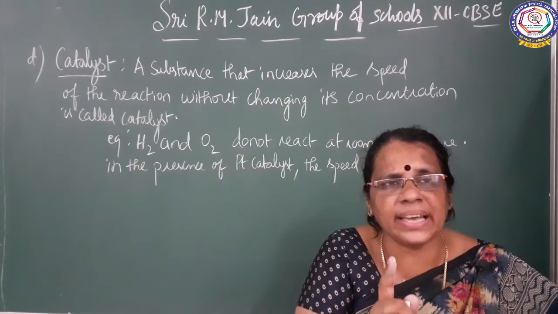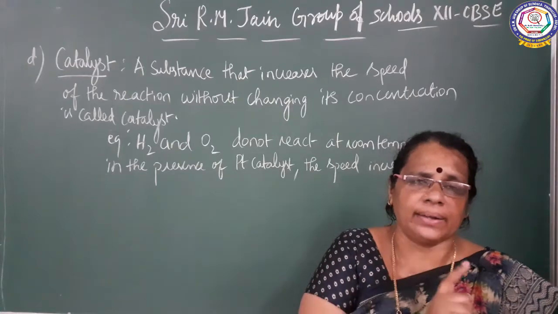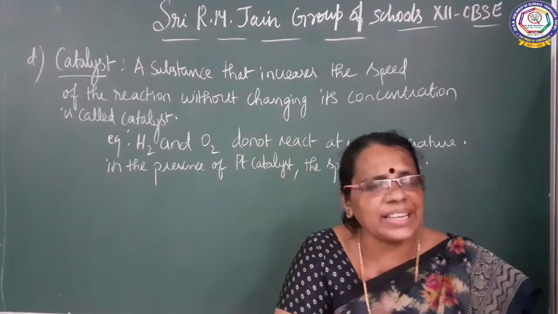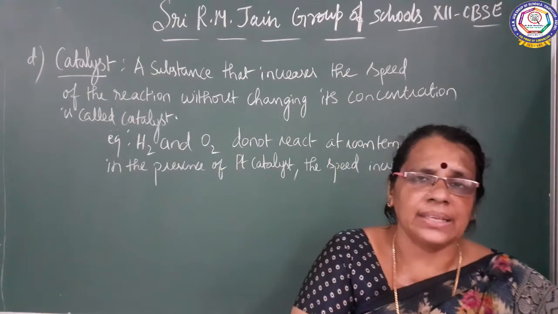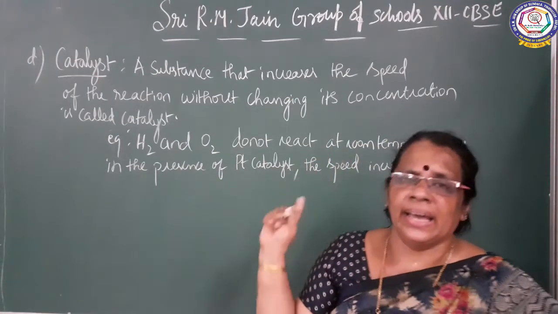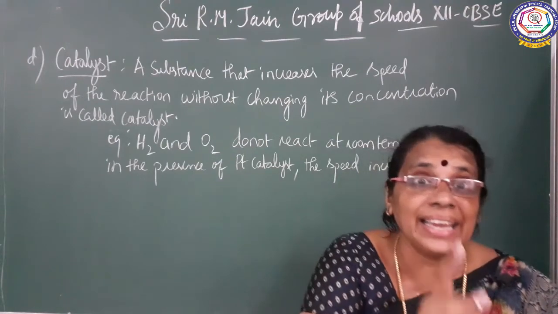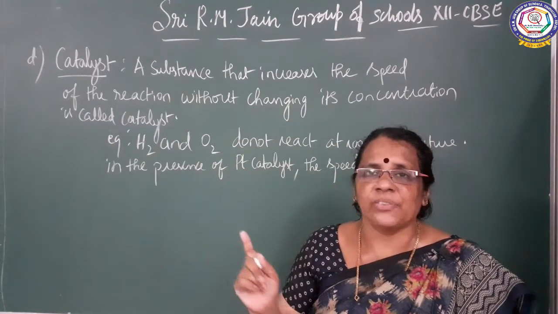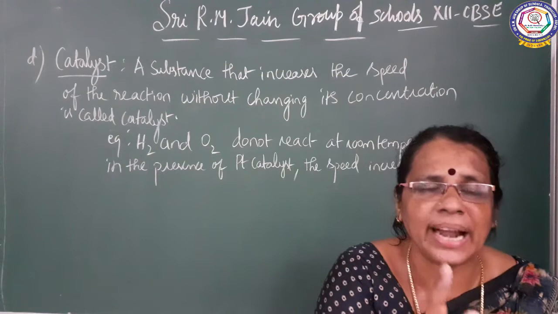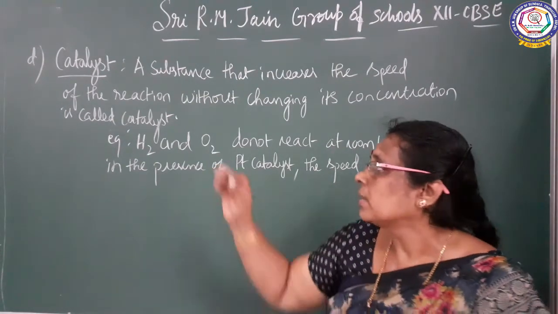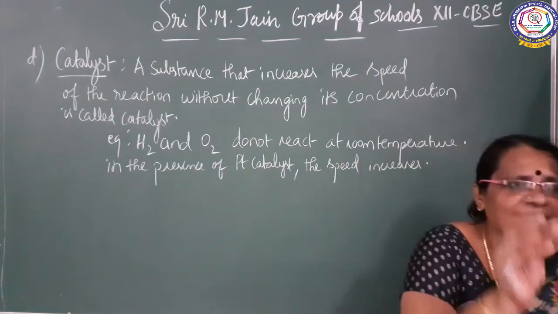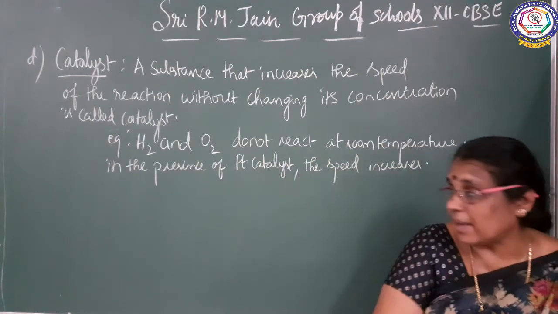But in the presence of a platinum catalyst, hydrogen and oxygen combine, and the reaction takes place. Here, the speed of the reaction is increased by the platinum catalyst. So, a catalyst also plays a greater role in the rate of the reaction.